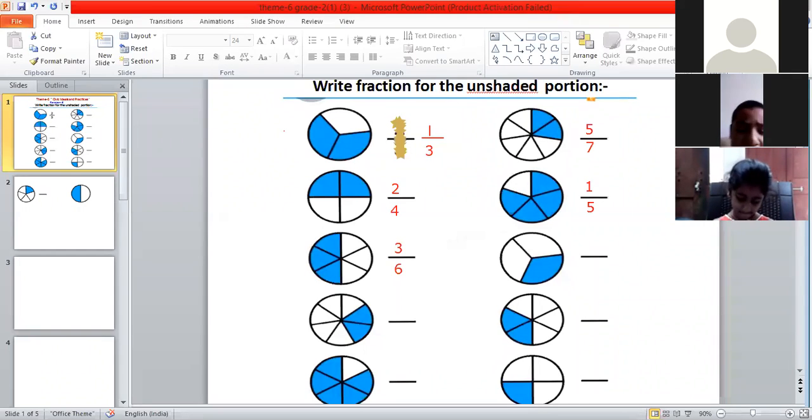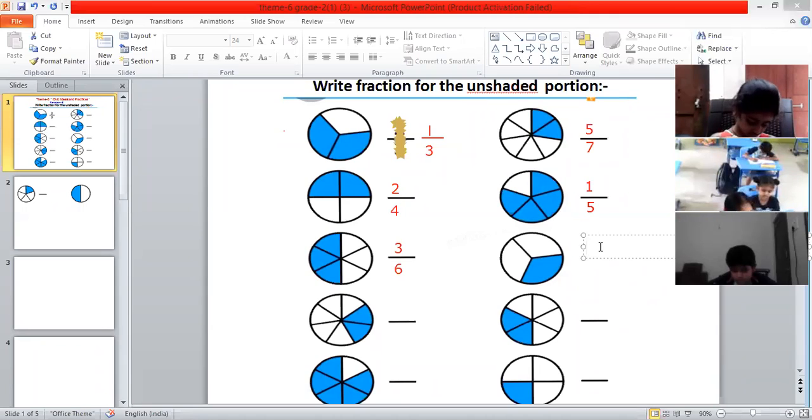Ketan, next question. 6th circle. We have to tell the fraction for the unshaded part, Ketan. How many parts are unshaded? 2. Unshaded parts are how many? See again. 2. And total number of parts? 3. Tell me the fraction for the unshaded part.